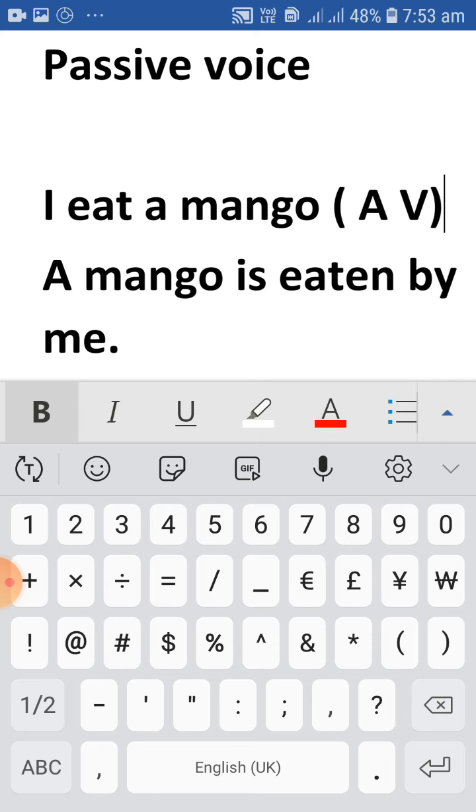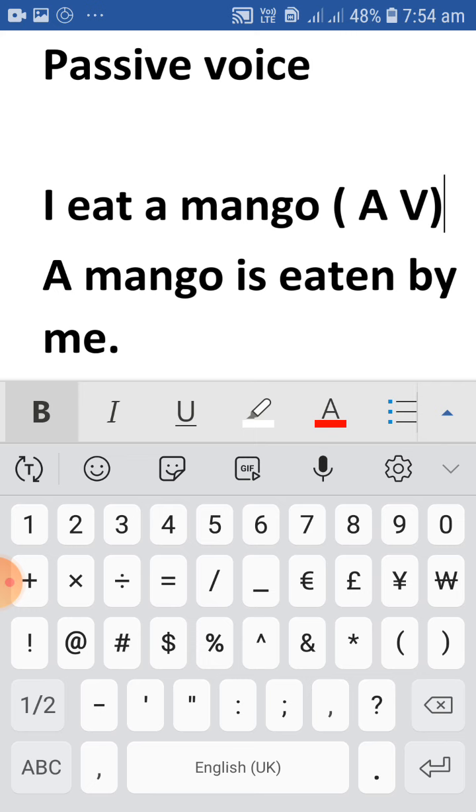I eat a mango is a simple present tense sentence. In passive, we have to remember three things. The tense doesn't change: present stays in the present tense.